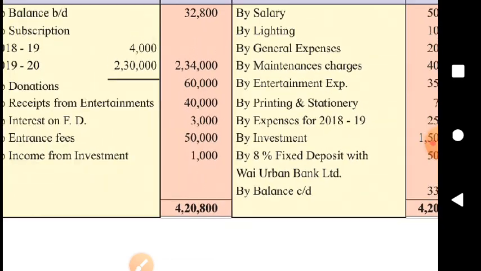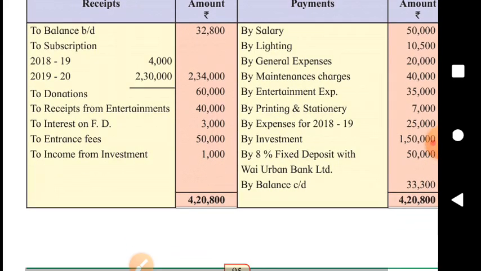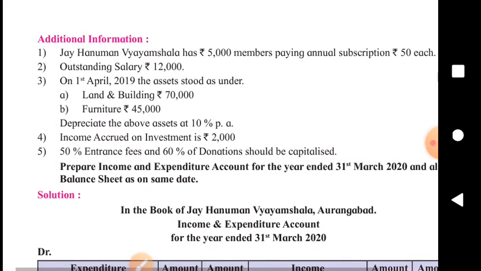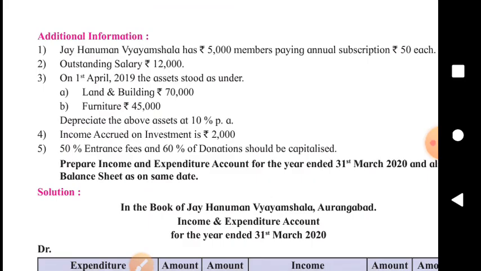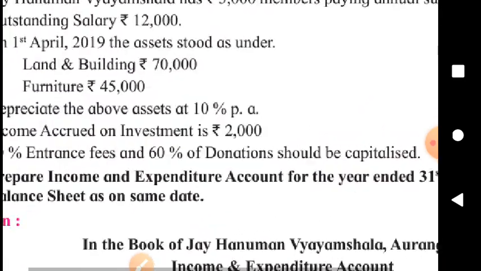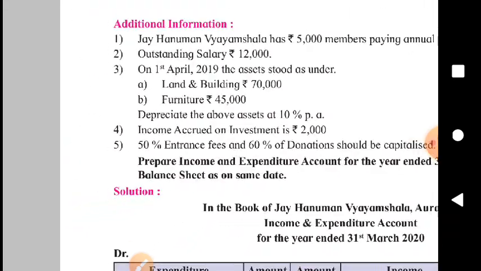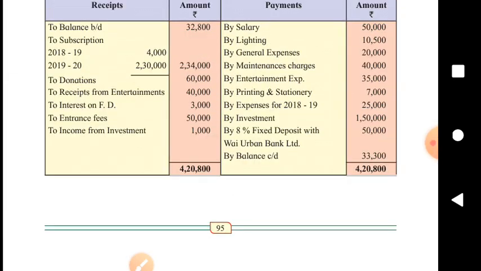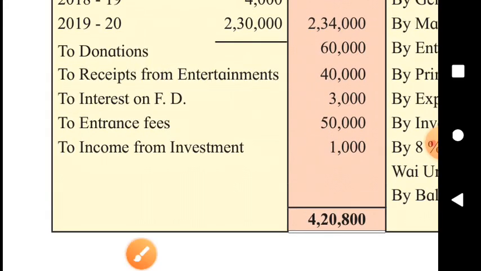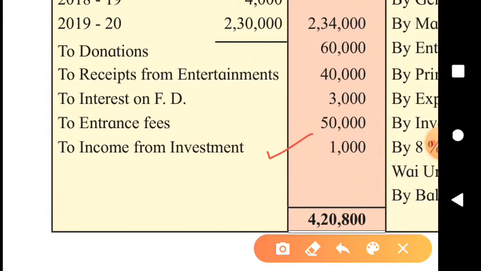In the adjustment, some income from investment is to be received, is accrued, that is rupees 2,000. So this 2,000, this income will be added to this income on the income side. So 1000 will be shown in the inner column, already received income, plus 2000 to be received, accrued. So total income on investment in the outer column rupees 3000.